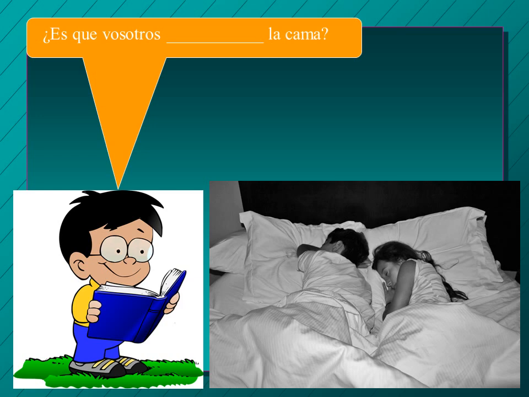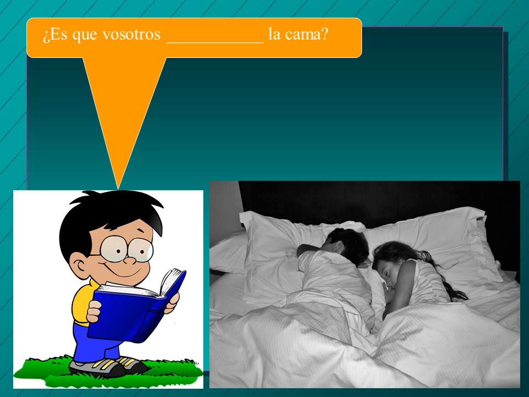Okay, so we've got our young kid talking here. And he says, ¿Es que vosotros blank la cama? I don't think I've ever used that word cama before. It means bed. So what verb do you think goes there? Well, they're sharing the bed. So he's asking them if they share the bed. Do you remember how to say to share?